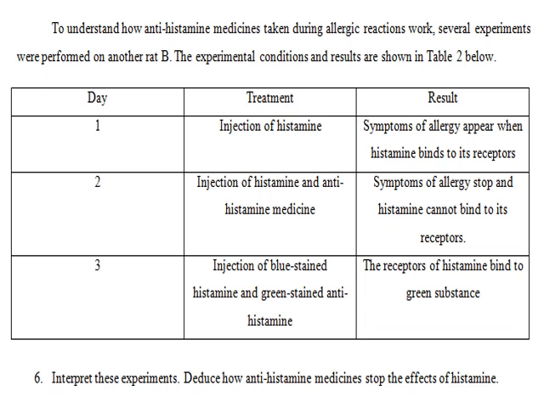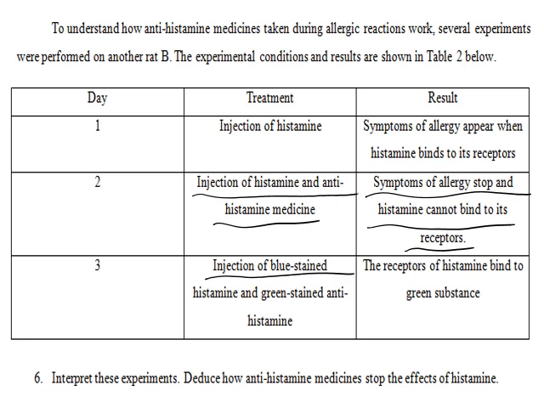So to understand how antihistamine medicines taken during allergic response work, several experiments were performed. At day 1, injection of histamine. Symptoms of allergy appear when histamine binds to its receptors. At day 2, injection of histamine and antihistamine medicine. So symptoms of allergy stop and histamine cannot bind to its receptors. At day 3, injection of blue stained histamine and green stained antihistamine. The receptors become green. They bind to a green substance.